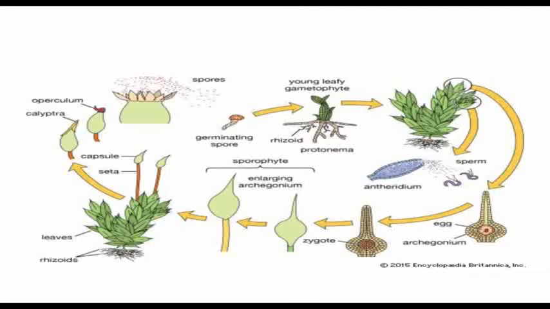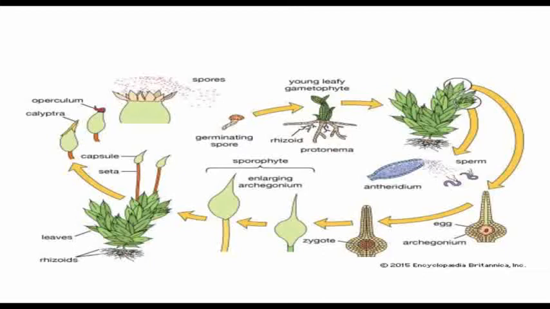They have well-developed sex organs like antheridia and archegonia. Antheridia are male sex organs and archegonia are female sex organs. The male sex organ is the antheridium, which produces antherozoids, and the female sex organ is the archegonium, which contains an egg. The antherozoid swims and reaches the archegonium, fertilizes the egg and forms a zygote.